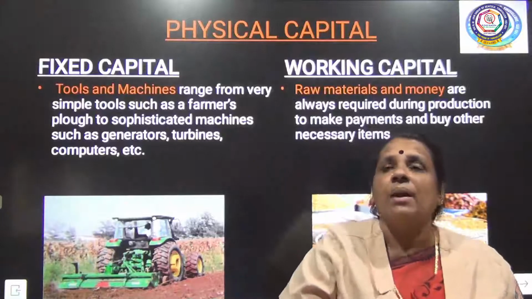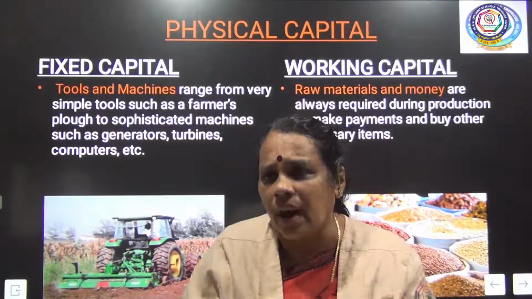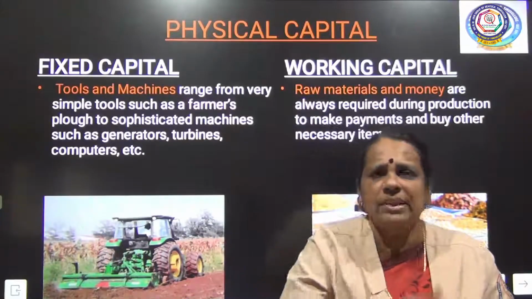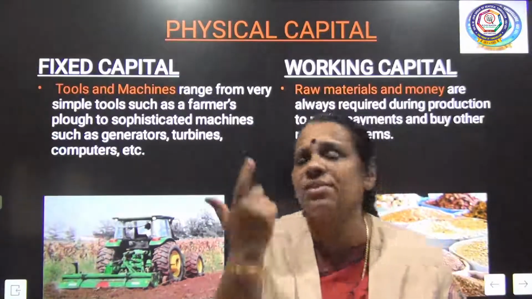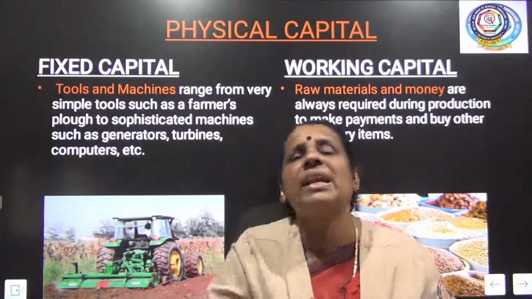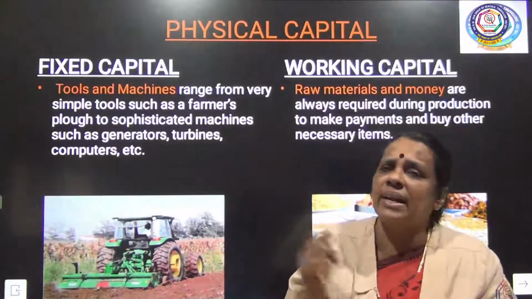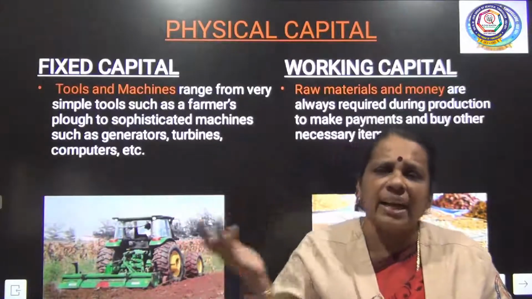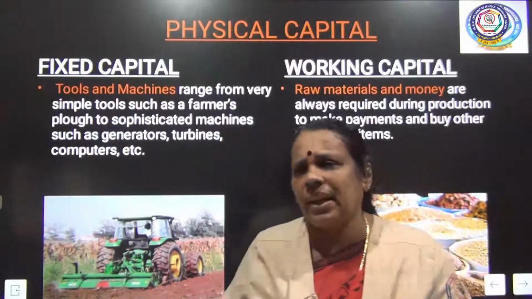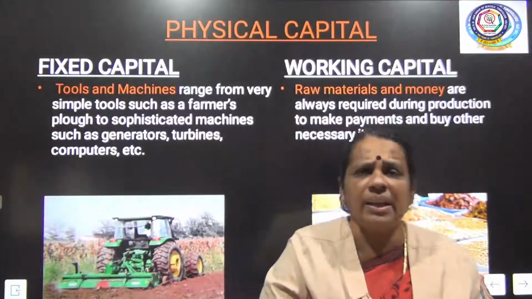For example, in the cotton textile industry, raw cotton is the raw material, which is obtained from agriculture. Similarly, when you talk about industries, what are the raw materials? Minerals. For example, in the iron and steel industry, iron ore is the raw material. So, whether it is an agricultural activity or an industrial activity, we need raw materials.